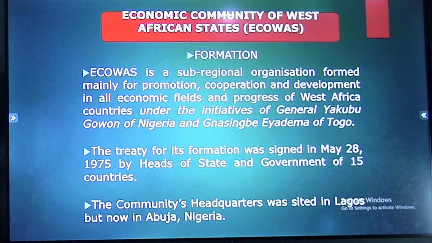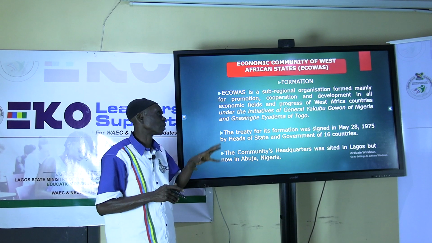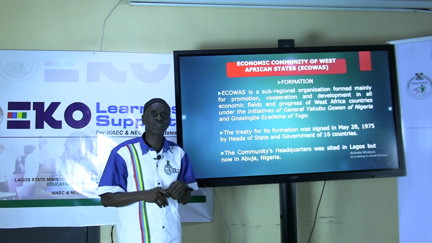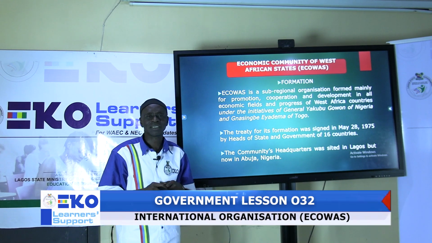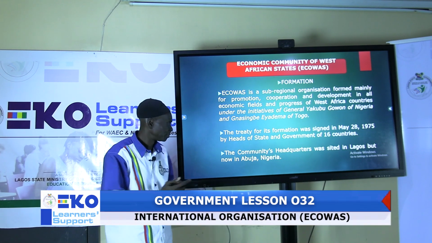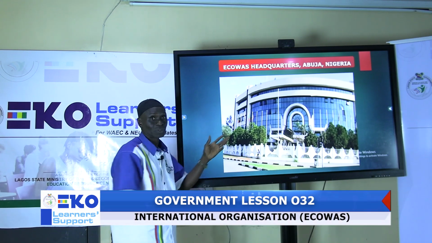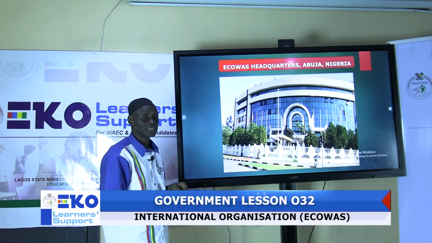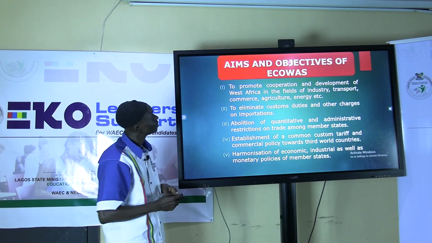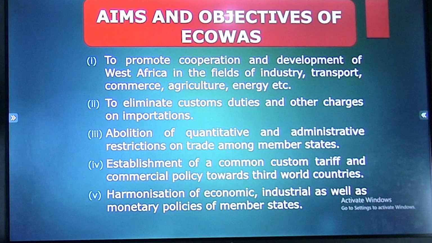The community's headquarters was sited in Lagos, when Lagos was Nigeria's capital. That is where the ECOWAS head office was sited, but today it's in Abuja, Nigeria. This is the picture that shows the headquarters where it's sited. Now let's go to the aims and objectives of ECOWAS.